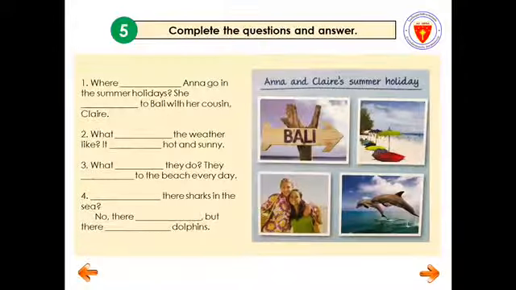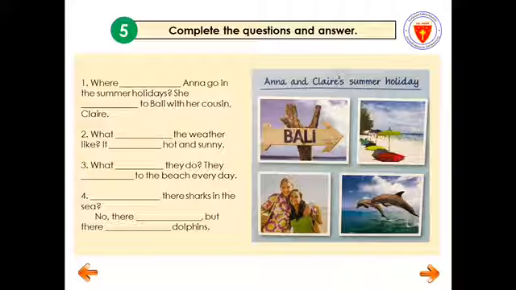Now let's proceed to activity 5 in your activity book. Complete the questions and answer. All you need to do is to look at the picture, and then after that, you have to complete the questions, and then after the questions, you need to answer them. Okay? For example, I will give you example number 1.